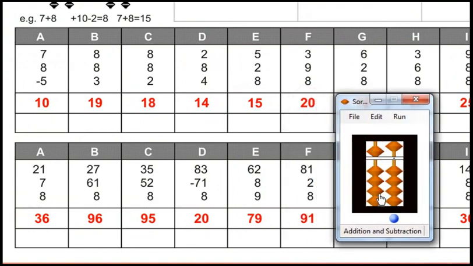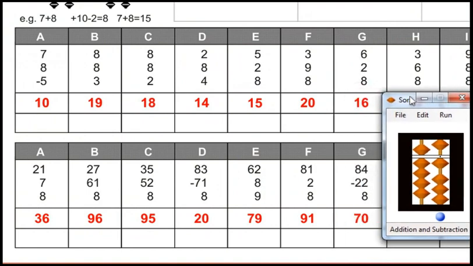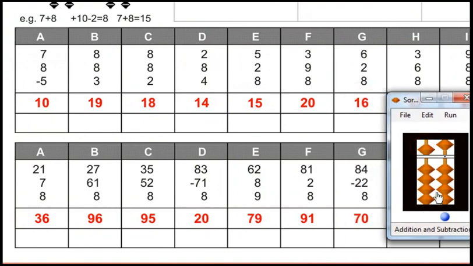Reset. 81 plus 2 plus 8. Answer is 91. Reset. 84 minus 22 plus 8. Answer is 70.